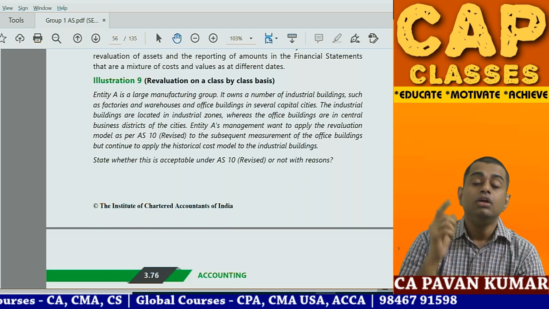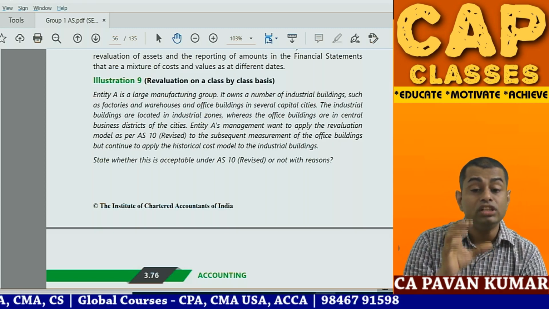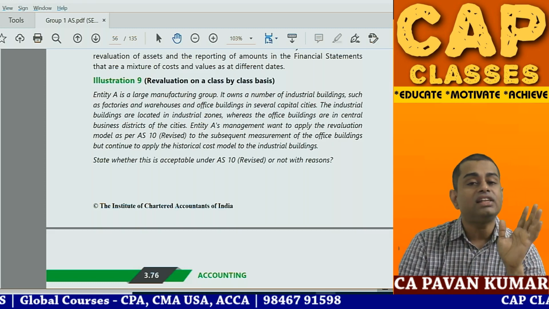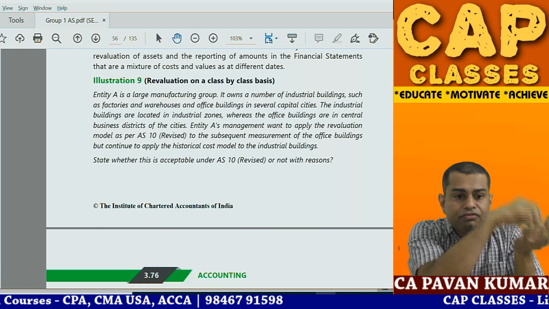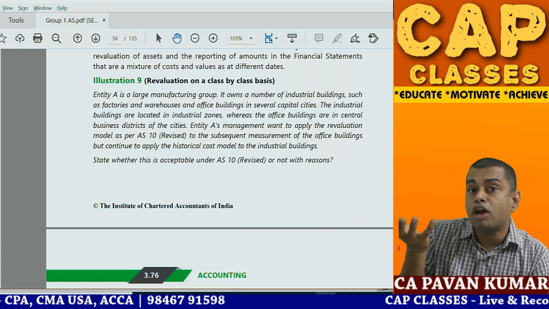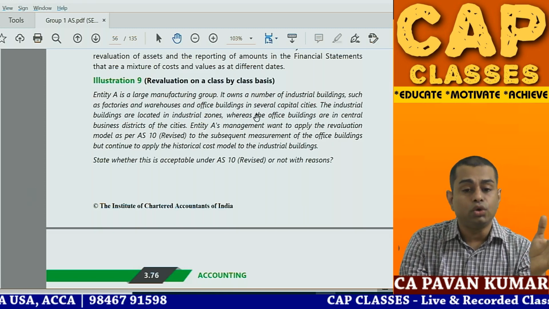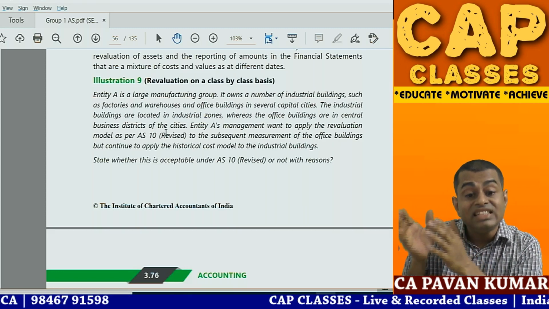That is the rule. Based on that rule, this question is there. Entity A is a large manufacturing group. It owns industrial buildings such as factories, warehouses and office buildings in several capital cities. Now understand, on one side you have factories and godowns, warehouses. On the other hand, you have office buildings, corporate offices. The industrial buildings are located in industrial zones, whereas the office buildings are in the central business district of the city.